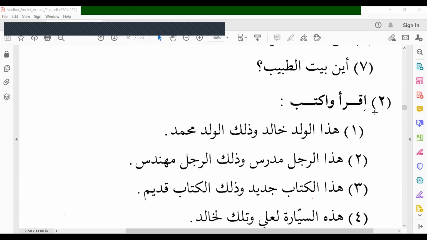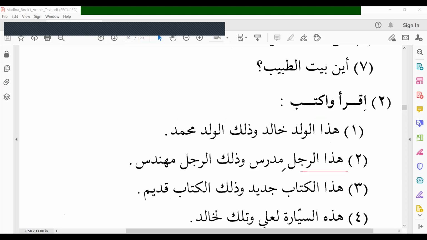Second, Iqra waktub, read and write. Hadal waladu Khalidun. This boy is Khalid. Wadhalikal waladu Muhammadun. And that boy is Muhammad.